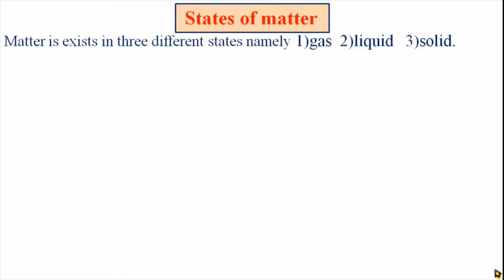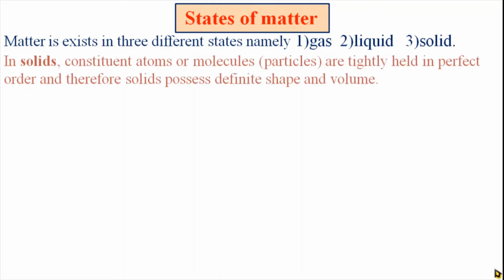So let's begin. Here we start with the states of matter. Matter exists in three different states, namely gas, liquid and solid. As we know, anything which has a mass and occupies volume is called matter, and that matter exists in three states, that is gas, liquid and solid.